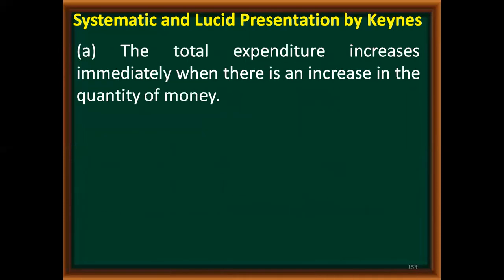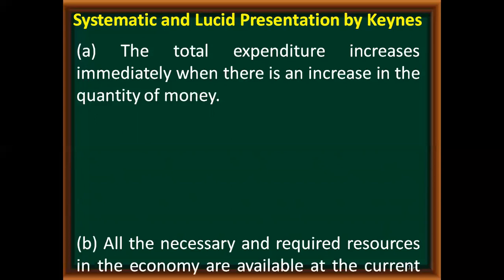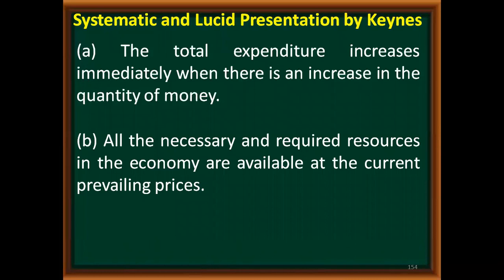So what are the assumptions of Keynesian theory? First assumption is that total expenditure increases immediately when there is an increase in the quantity of money. That means as soon as the quantity of money increases, the total expenditure will increase immediately. Second assumption is that all the necessary resources in the economy are available at the current prevailing prices.